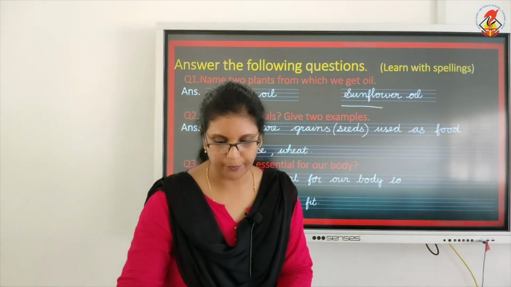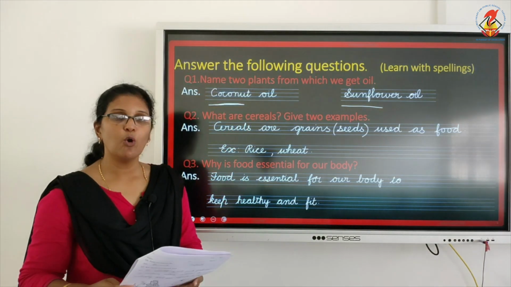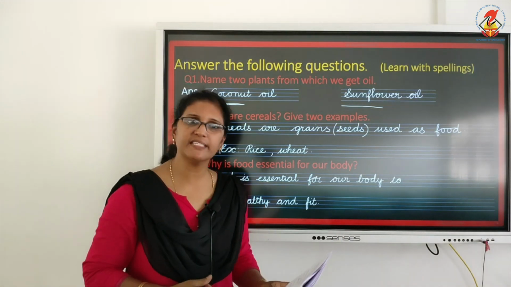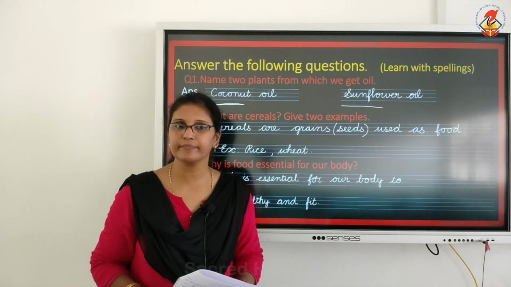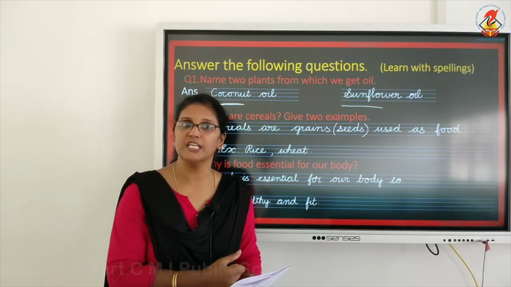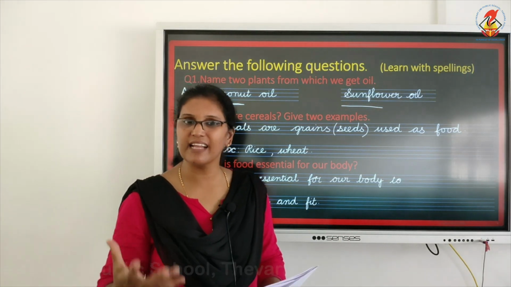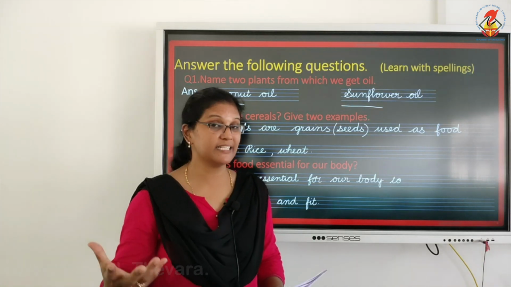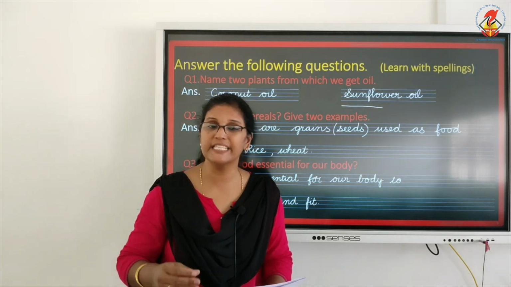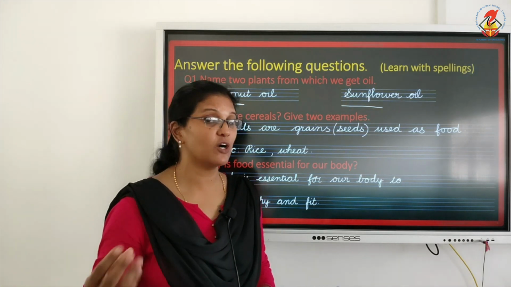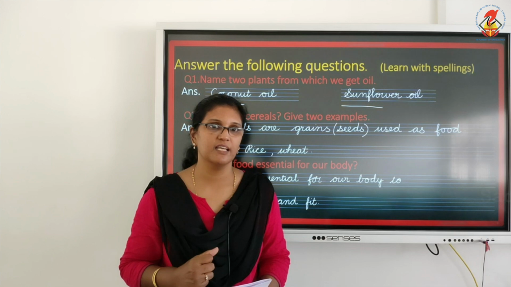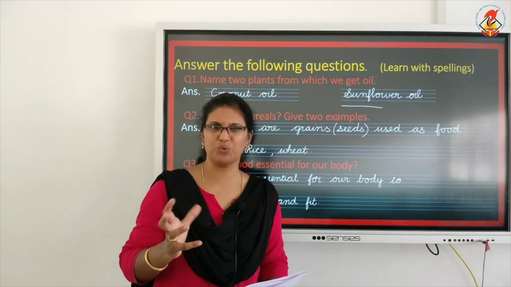Coming to question 2: what are cereals? Give two examples. We have studied that cereals are some seeds, isn't it? Cereals are seeds and they give us lots of energy. These cereals are like rice, wheat, corn, that is maize, and oats. Corn is nothing but maize. They give us lots of energy and they are seeds. They are not roots or anything.